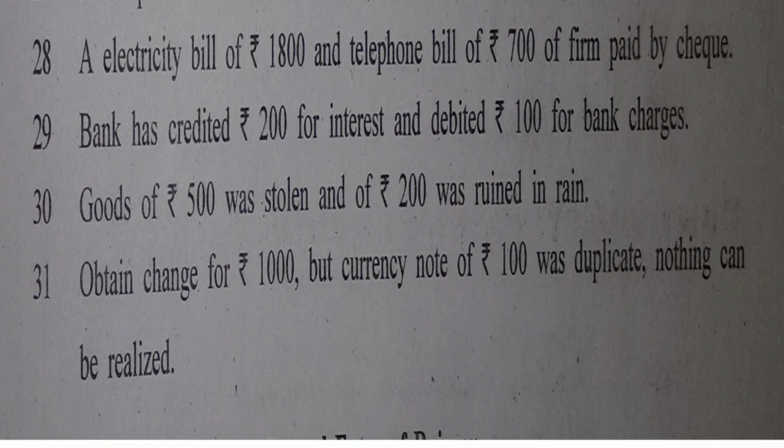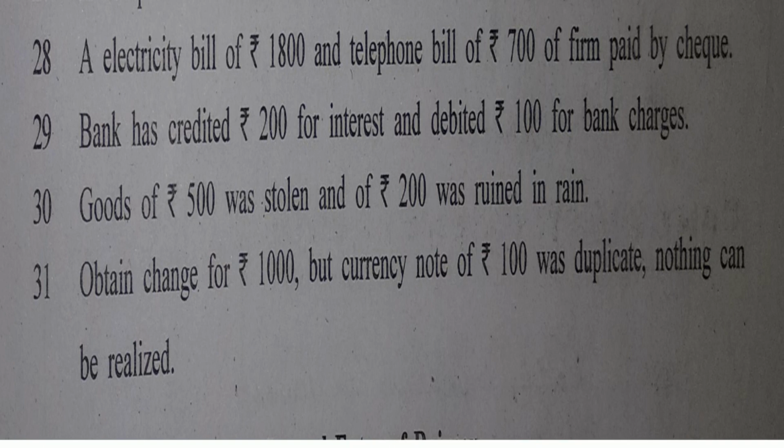Fine. Moving towards the next journal entry. Yes, the transaction on 29th of August. It says bank has credited rupees 200 for interest and debited rupees 100 for bank charges. This is not a new transaction. Obviously, 100% surely we have understood this transaction in previous lectures or previous illustrations or any of the sums from exercise. And I'm 100% sure that you might be again confused with this transaction. Yes? So let me go in detail with this.